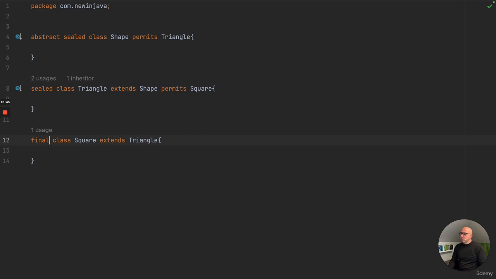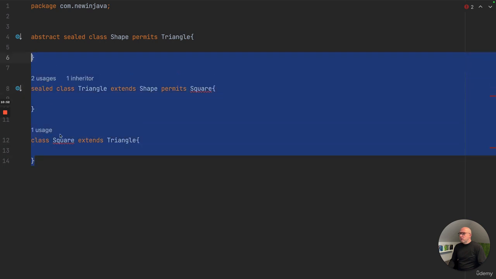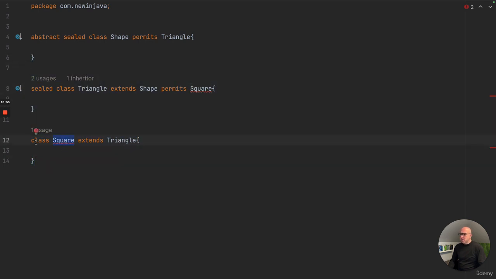But imagine you want to say, okay, I have this entire hierarchy, but when you're looking at a square, in the end, anybody can extend from a square. So we're going to create a new class, class BigSquare, and we're going to extend square. In this case, it's not allowed because we marked it as sealed previously, but now we're going to mark it as non-sealed. And non-sealed really breaks the seal, which means that anybody from everywhere can extend it. So BigSquare extends square, and that's perfectly possible.